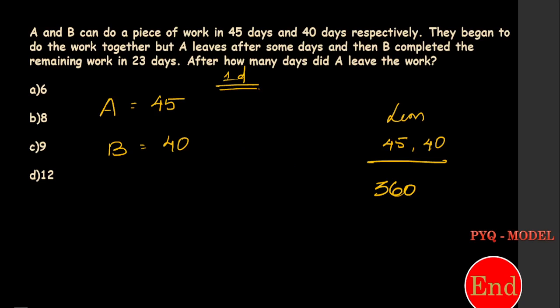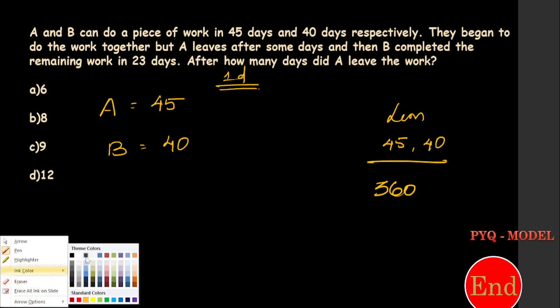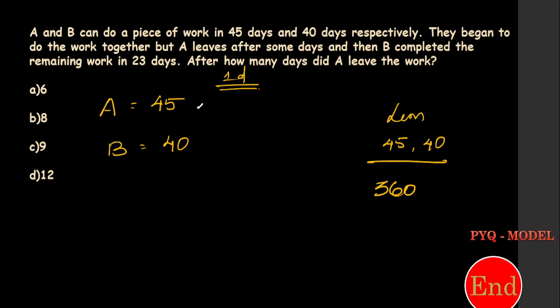That is LCM. Okay. Now 45 into 8 times, 40 into 9 times. So A plus B is equal to 17. Now they begin to do the work together, but A leaves after some days. It doesn't give how many days after which A leaves. It was not given. But they say that the remaining work was completed by B in 23 days.